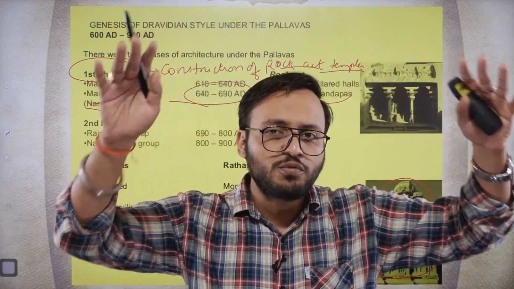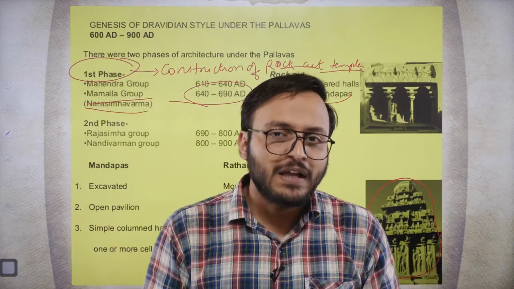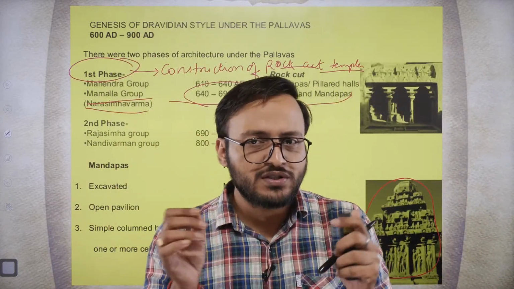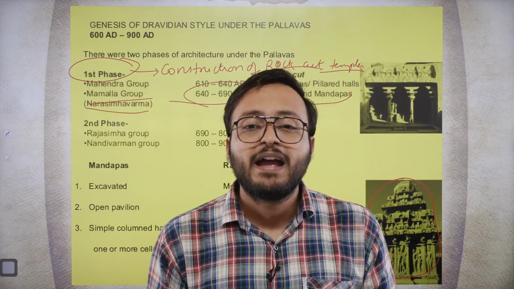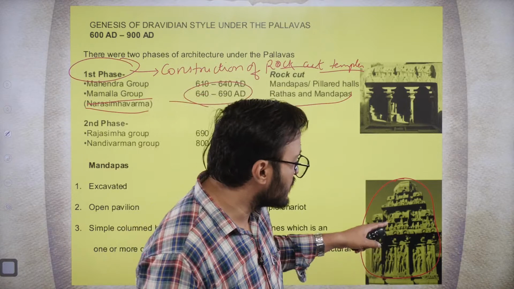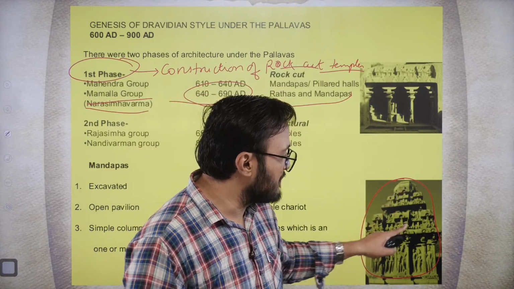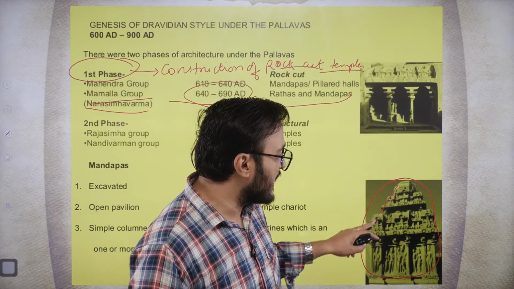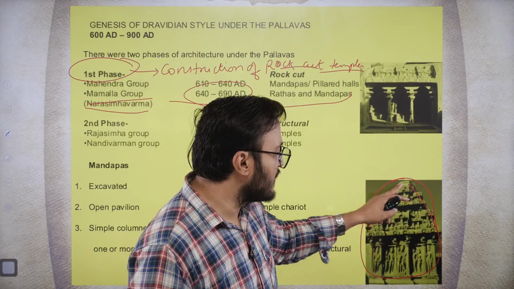So there is a huge mountain, a huge rock, and you start cutting and engraving that mountain, and after some period this mountain will be reduced to this intricate shape of the temple, which appears to have a pyramidal roof.